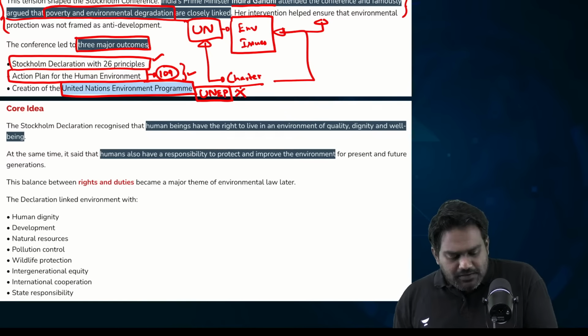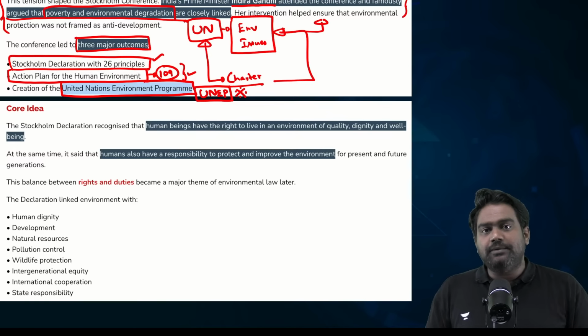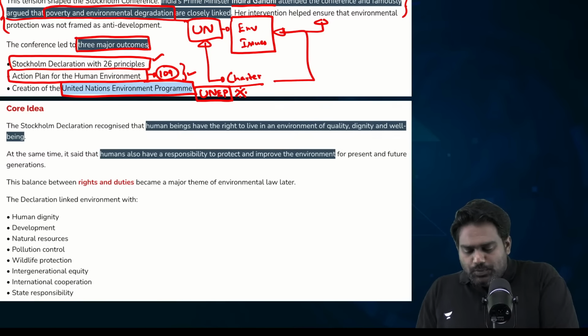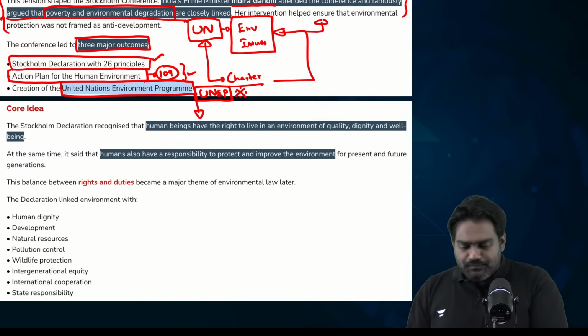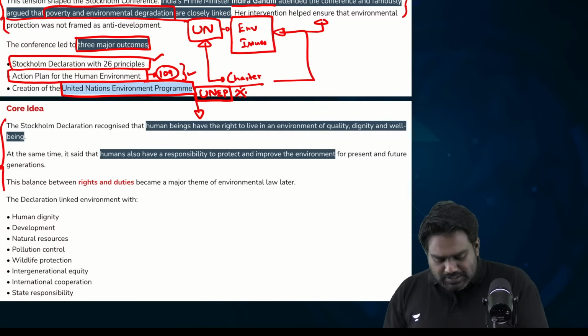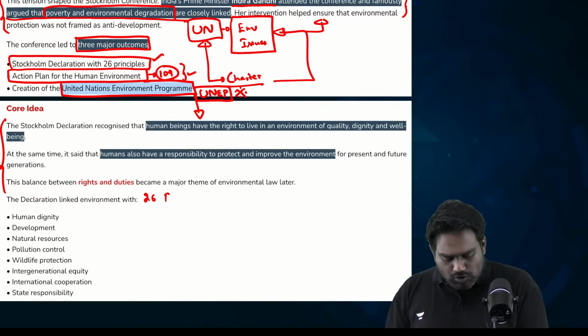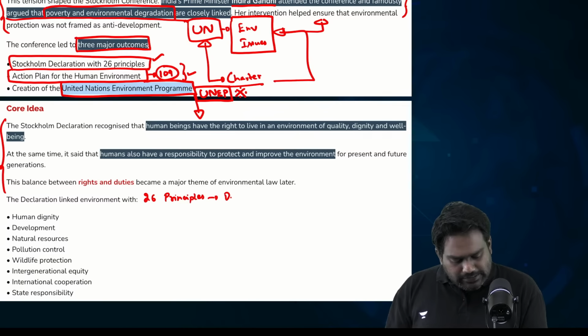The UNEP is today the lead agency of the UN that drives environmental initiatives. So, with the establishment of UNEP, the 26 principles of the Stockholm Declaration have been prioritized for global implementation.